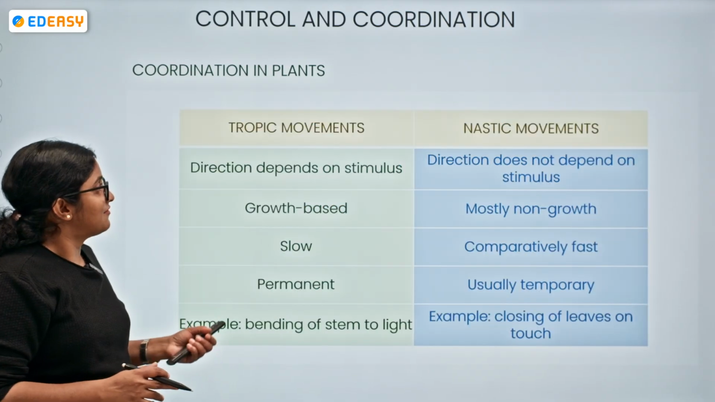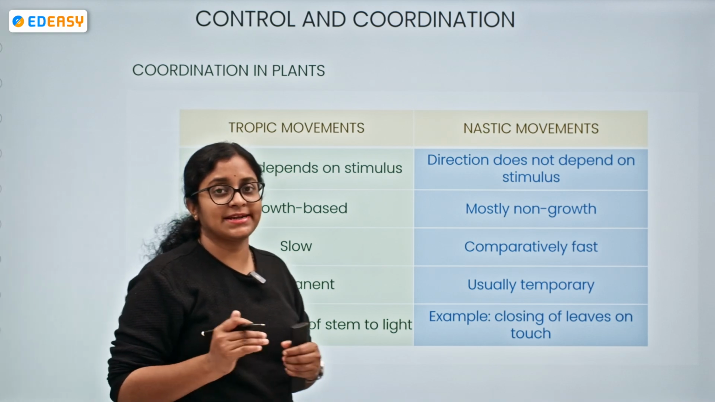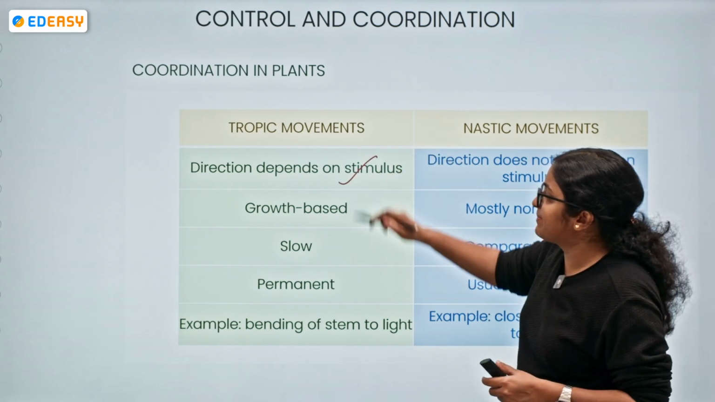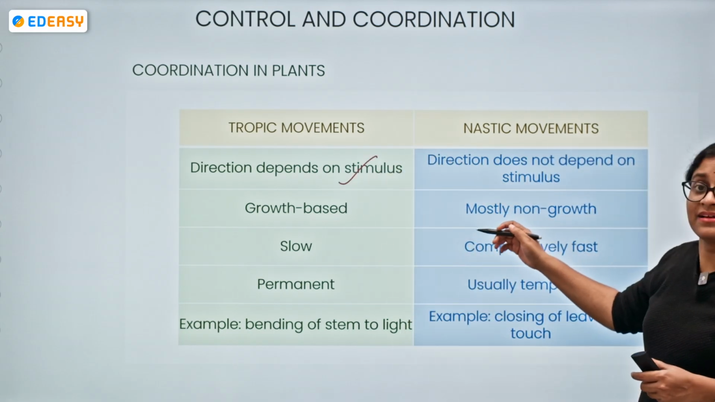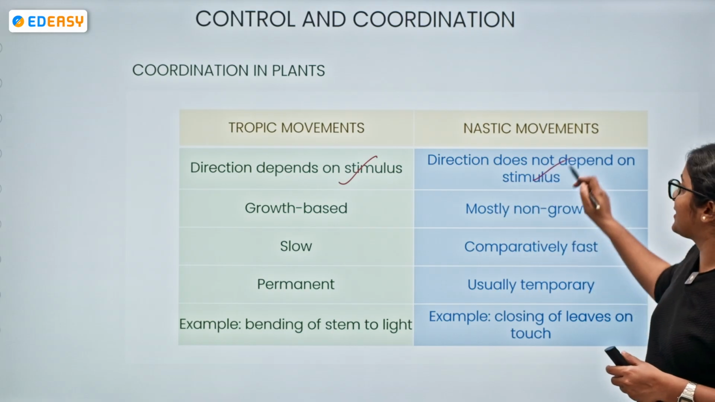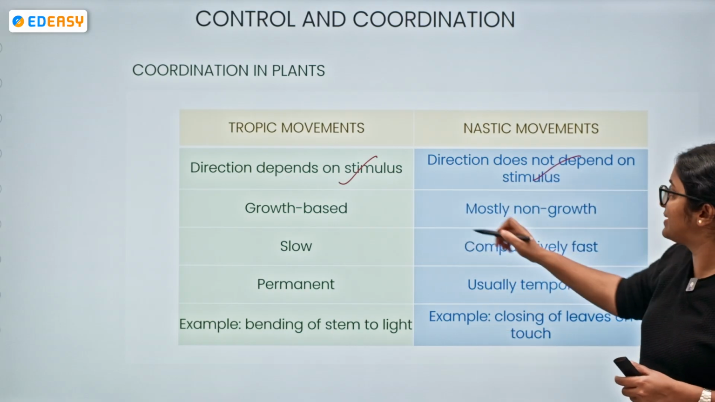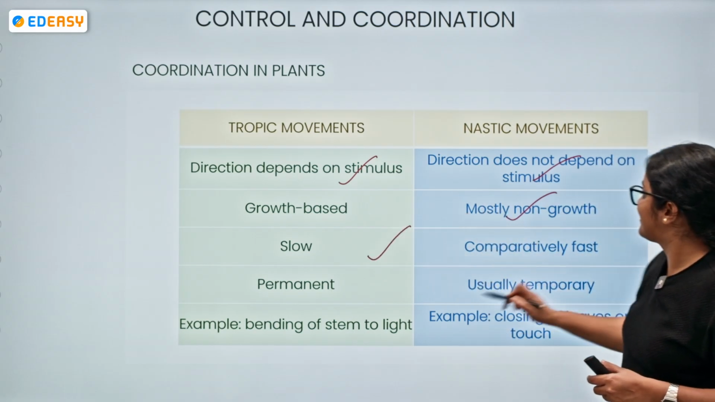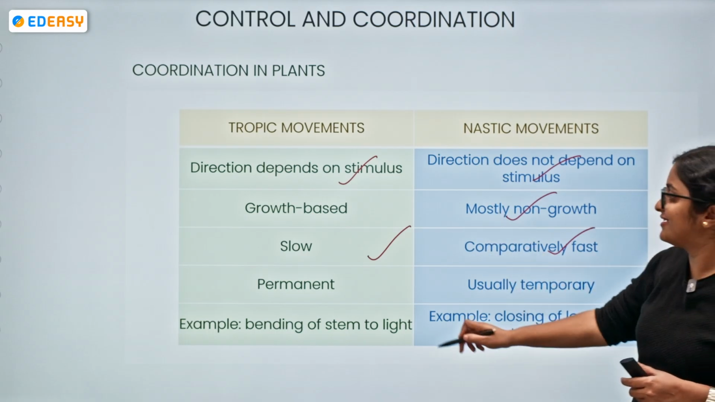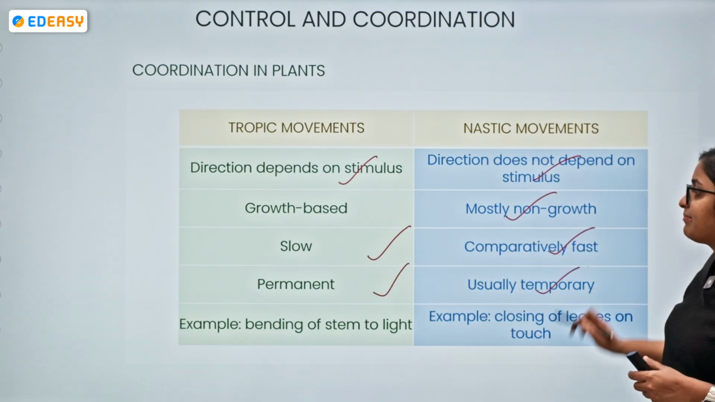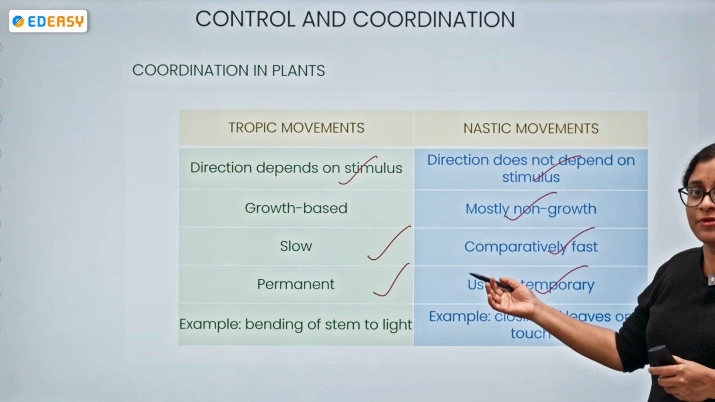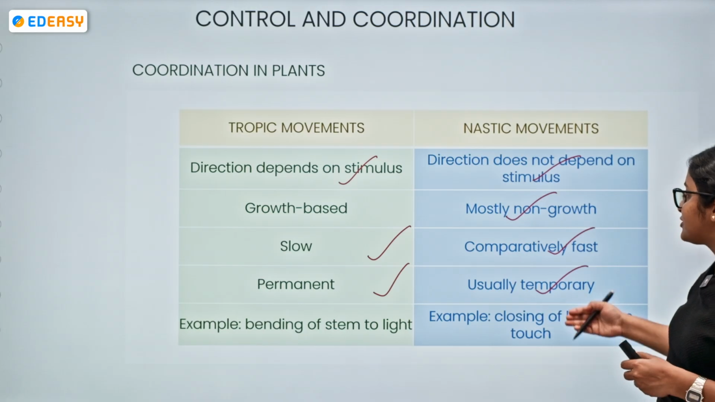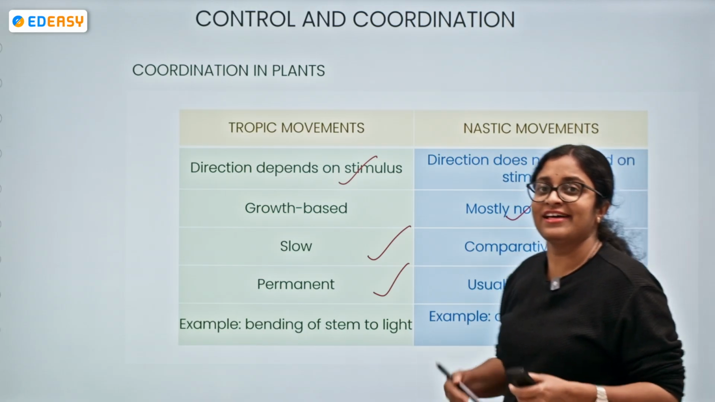Now, let's try to compare the tropic and the nastic movements. What is the comparison between both of them? In tropic movement, the direction depends upon the stimulus. In nastic movement, the direction does not depend upon the stimulus. Tropic movement is growth based. Nastic movement is not growth based. Tropic movement is slow. Nastic is fast. Tropic is permanent and nastic is temporary. An example of tropic movement is a stem bending towards the light, and an example of nastic movement is the closing of a leaf on touch.